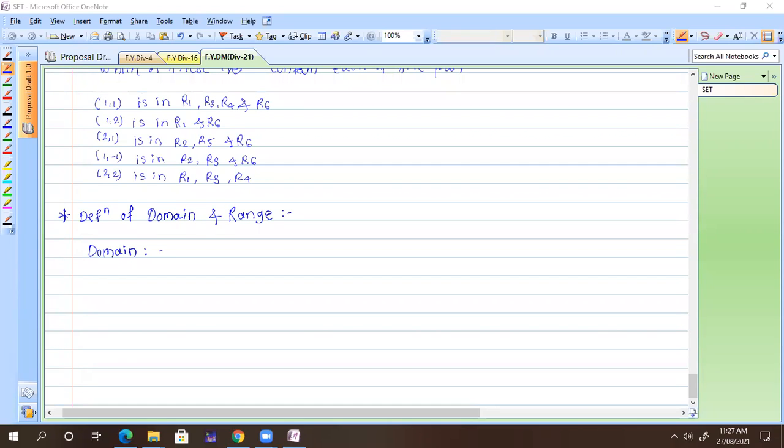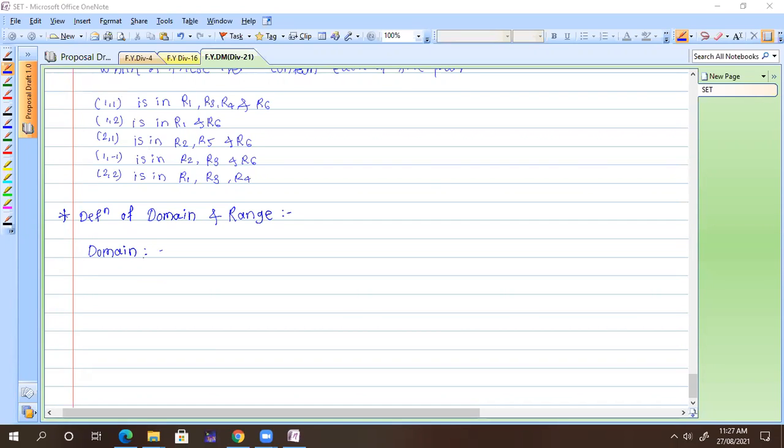Whatever definition you have given me is related to the function. I will give you a definition, then you can read it out. Sir, I think domain means the first number. Correct. The first element is nothing but the part of the domain, and the second element is nothing but the part of range.